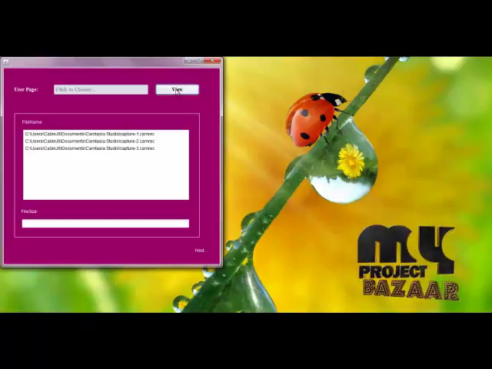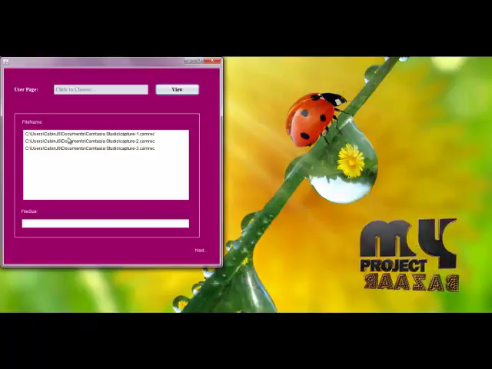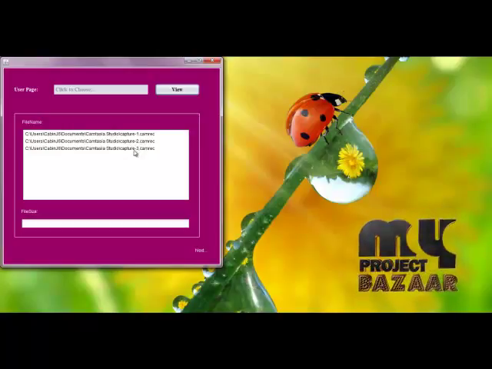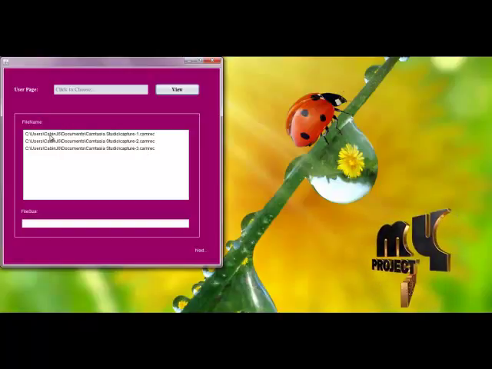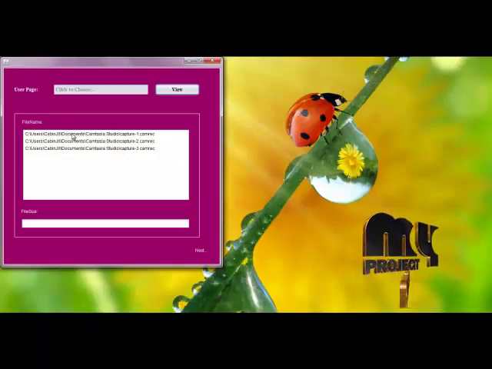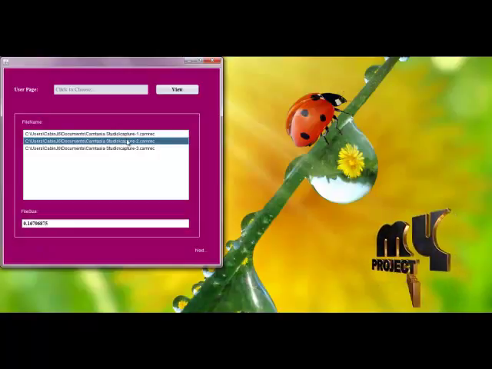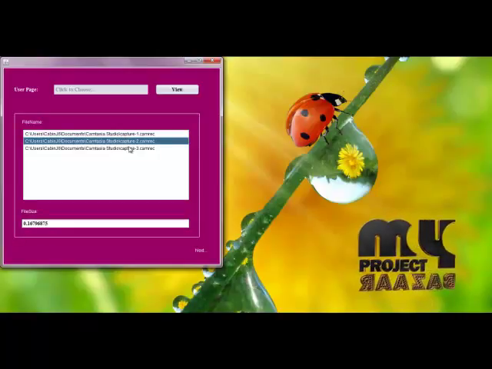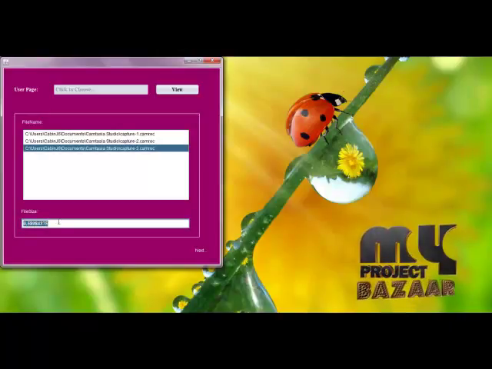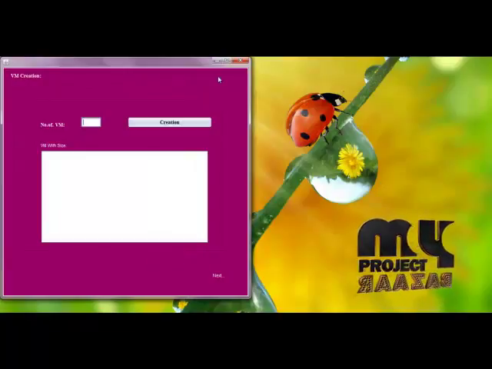Then in the view, here we are choosing three different types of files. The first one is Capture 1, the second one is Capture 2 and the third one is Capture 3. These are the paths of the files which are present in the user system. Then we get the file size of the particular file, then for Capture 2, then for Capture 3, we get the file sizes in MB format. Next, click the next button.